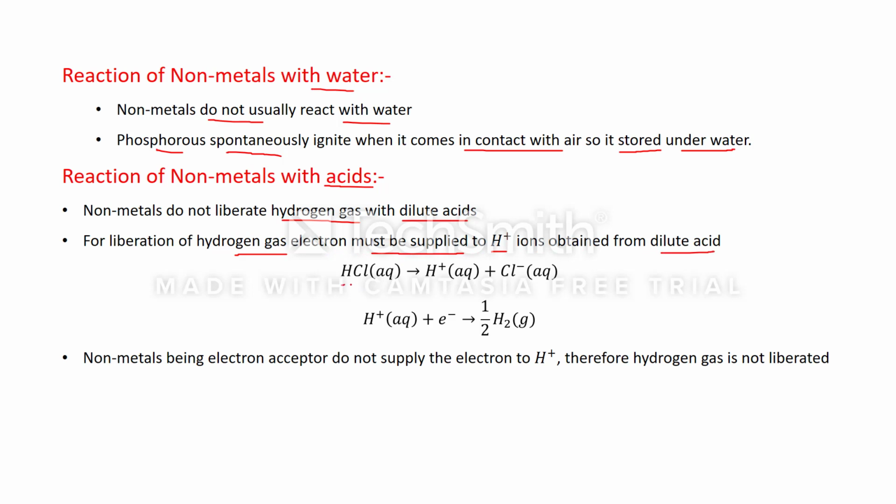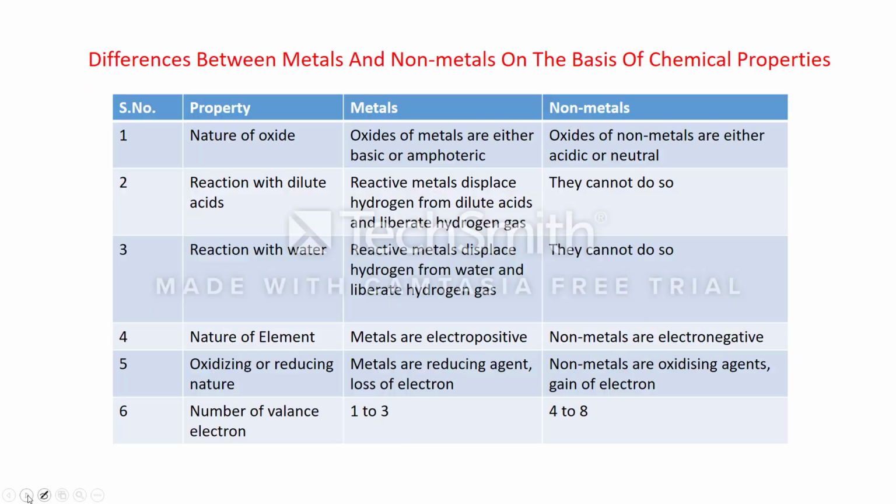See, HCl in aqueous form gives H plus ions and Cl minus ions. This H plus ion gains an electron and liberates hydrogen gas. Now compare with metals. Metals have the tendency to lose electrons. That's why they lose the electron, and this electron is gained by the H plus ion and hydrogen gas is liberated with metals. But non-metals, being electron acceptors, do not supply electrons to H plus ions. Therefore, hydrogen gas is not liberated.